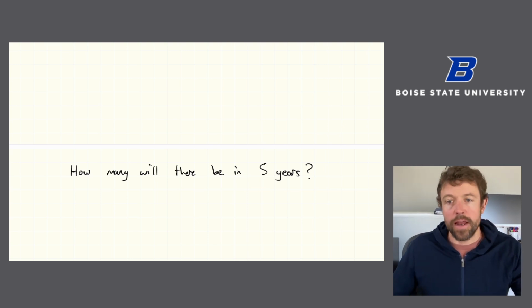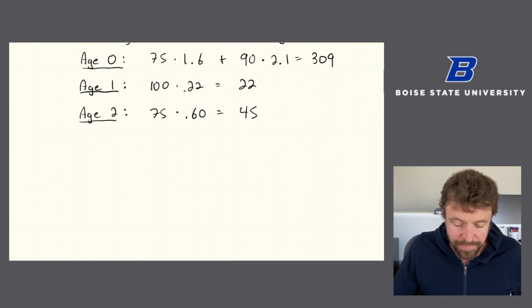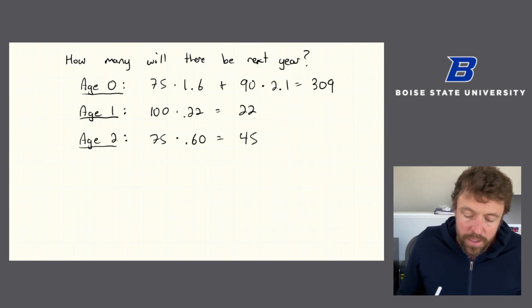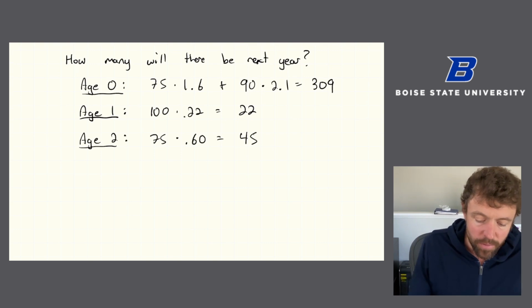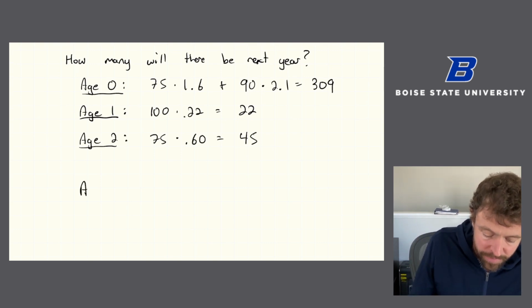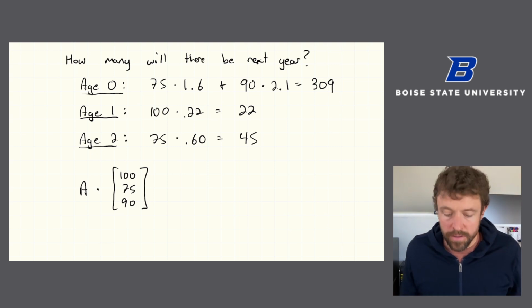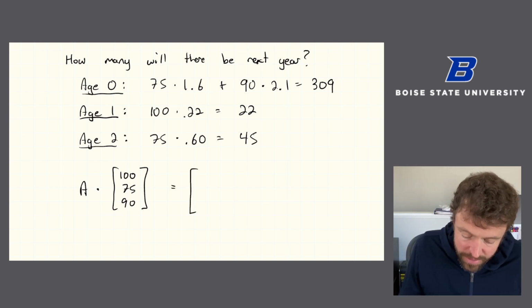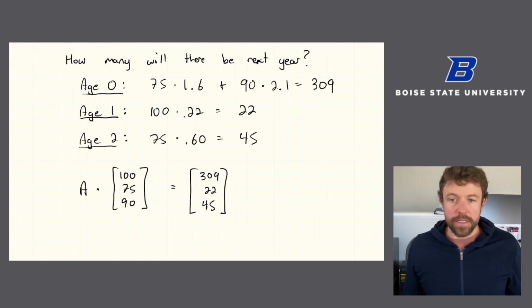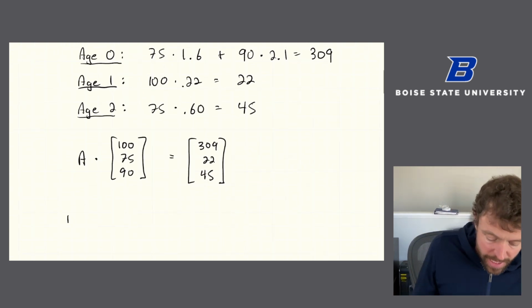I want to be able to have a computer do it for me. And in order to do that, I want to be able to write down a matrix that represents this transition. So what's going on is that we're going to think of this calculation as some matrix times our starting population of squirrels giving us the next year's population of squirrels. And how did we calculate it? Well, if we look at our matrix A,